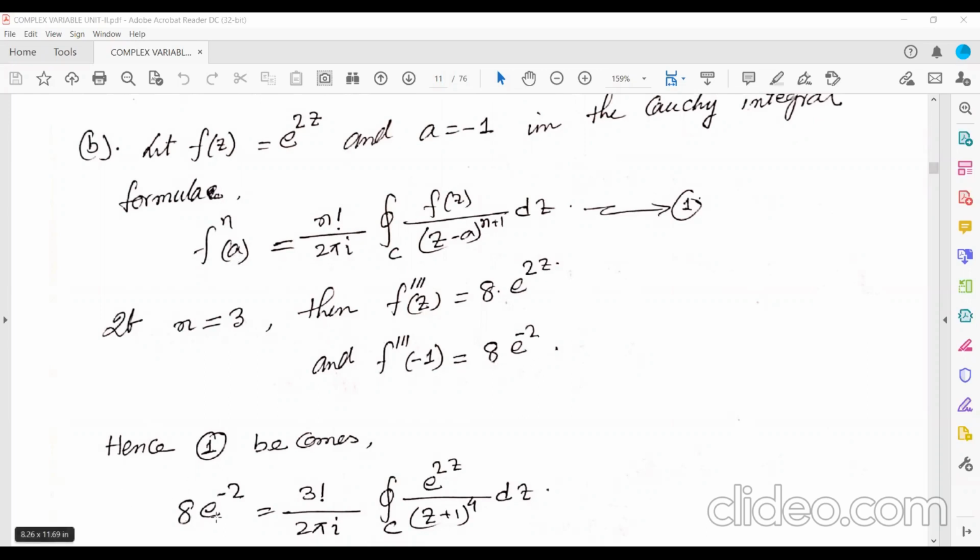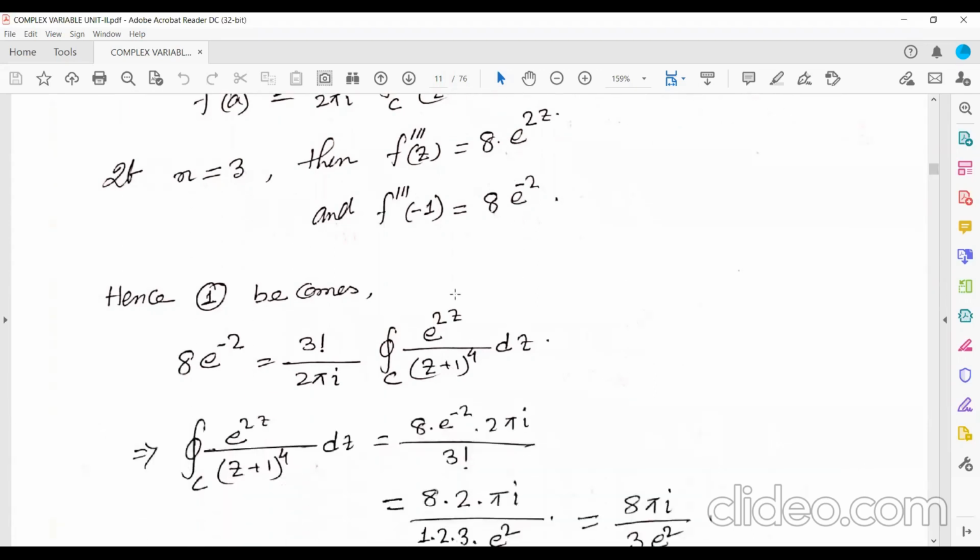So 8 e to the power minus 2 is equal to, n is 3, so factorial 3 upon 2 pi i, integration over c. f(z) is e to the power 2z, and (z minus a) is (z plus 1) to the power 4. Is that clear? Okay.